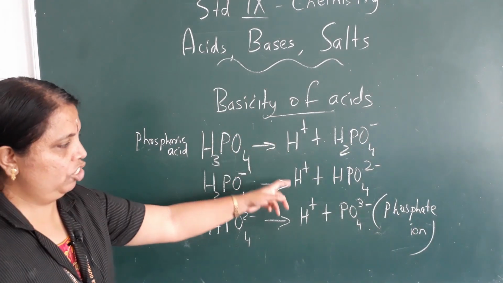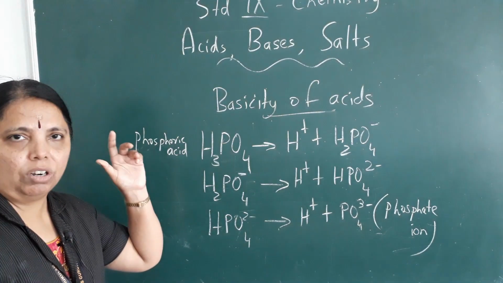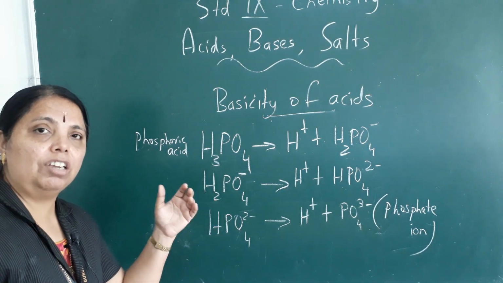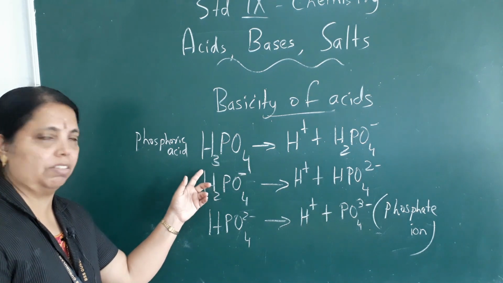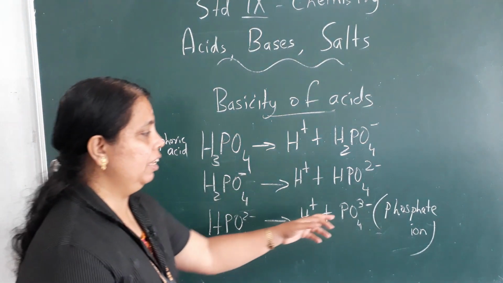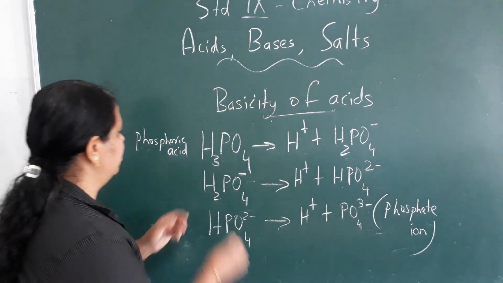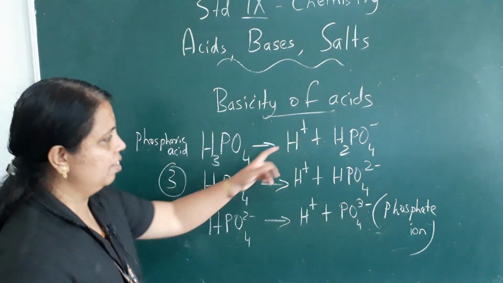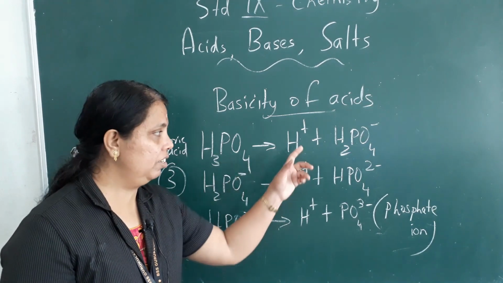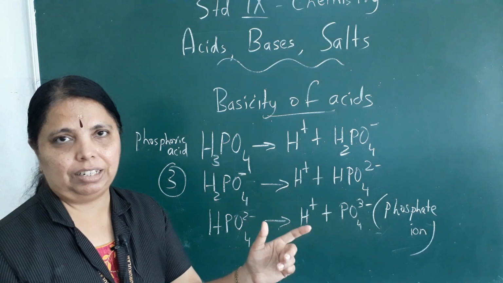So 3 positive charges are released. When phosphoric acid is dissolved in water, 3 hydrogen ions are released. That is 3 positive charges come out of this. When 3 positive ions are lost, naturally 3 negative charges are gained here. This is very, very important. So now the basicity of this acid is 3 because 3 hydrogen ions are released. So the number of hydrogen ions released by one molecule of an acid determines its basicity.